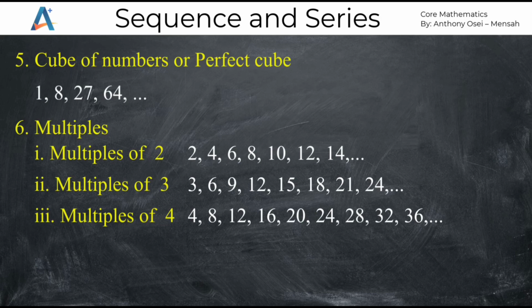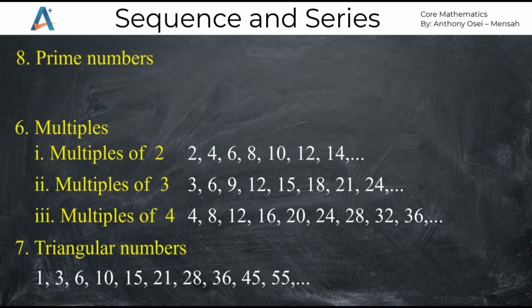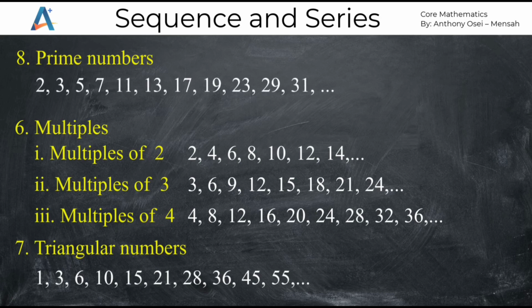Then we have the next type of common sequence. It can be the triangular numbers. Triangular numbers such as 1, 3, 6, 10, 15, 21, 28, 36, 45, and 55. We have prime numbers also as one of the common sequences. Prime numbers are numbers which have only 2 factors. That is, only 2 numbers can multiply to get that number, or only 2 numbers can divide that number without a remainder. That means prime numbers have factors like 1 and the number itself. So only 2 factors, 1 and the number itself. So something like 2, 3, 5, 7, 11, 13, 17, 19, 23, 29, and 31.